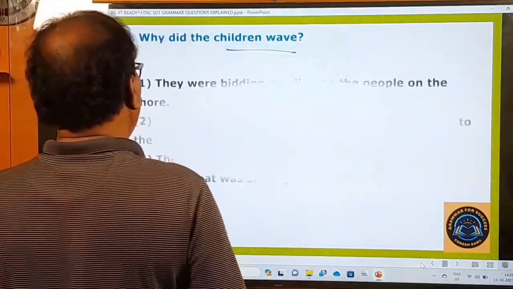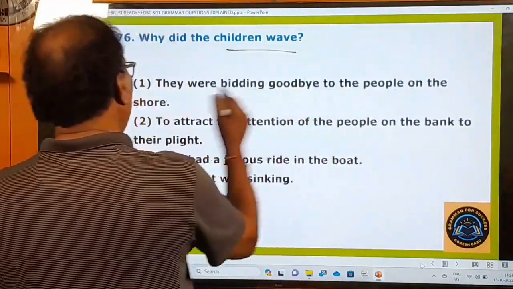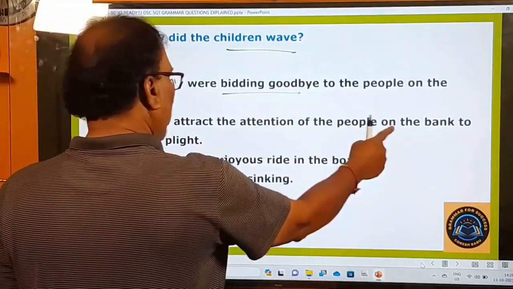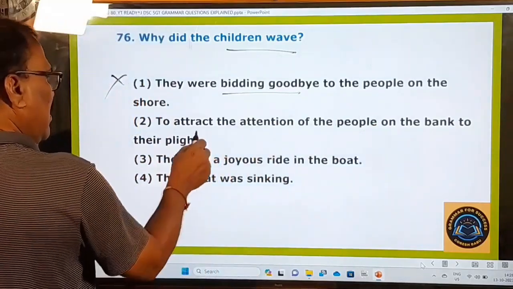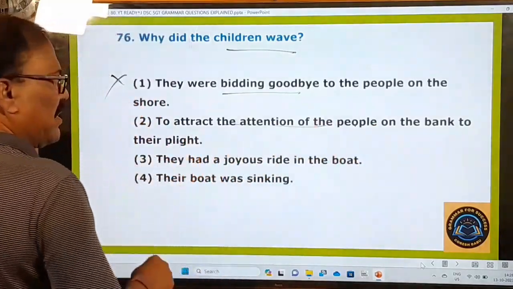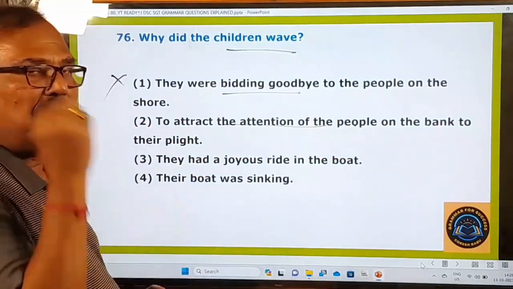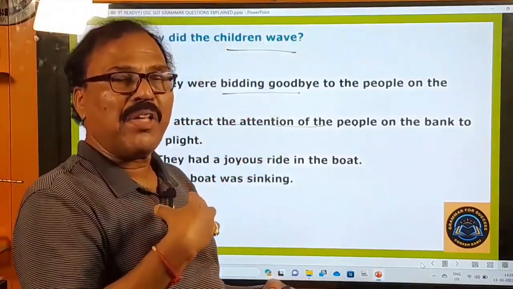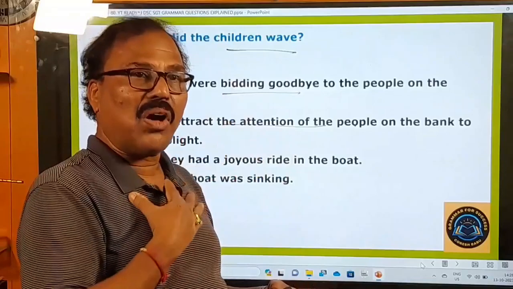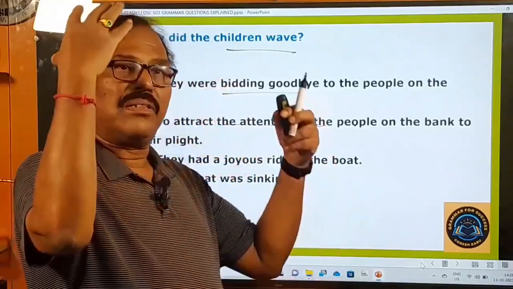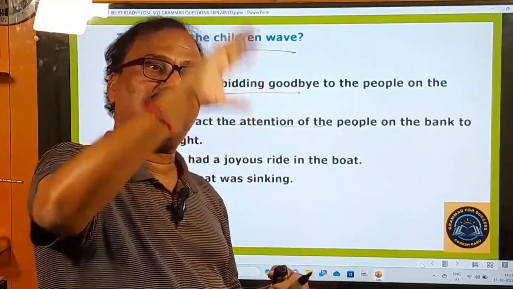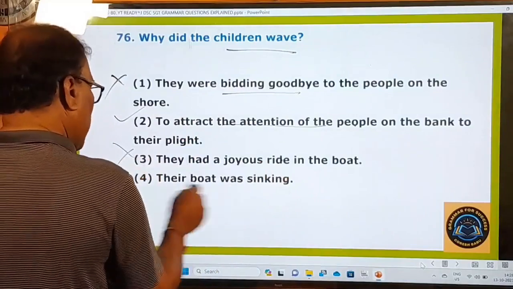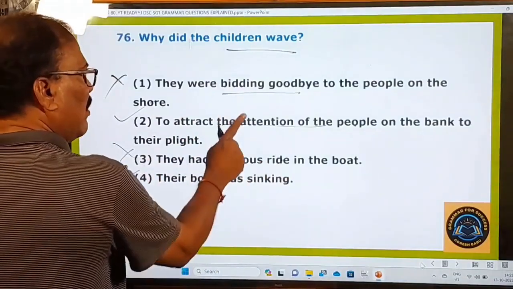So what are the options given? They were bidding goodbye to the people on the shore? No. To attract the attention of the people on the bank of their plight? Yes. That means they waved their hands to the people on the bank so that they can look at them and understand that these kids' boat is in danger and they should come and rescue them. That is the signal they have sent to the people on the beach. Right, so that is the answer. Their boat was sinking? No, that was not sinking. Okay, this is the answer.